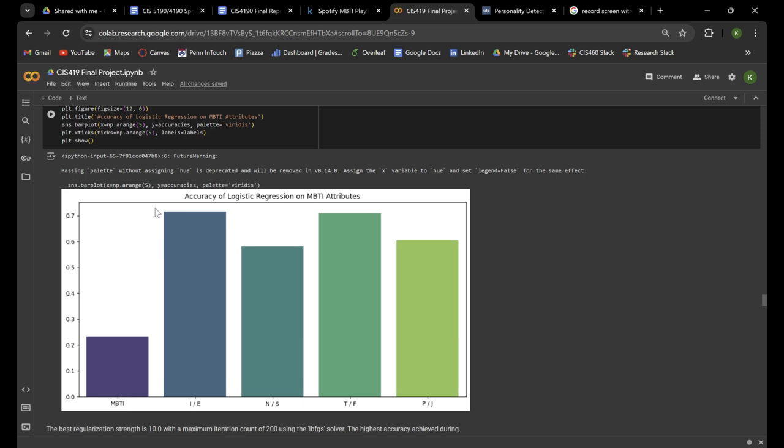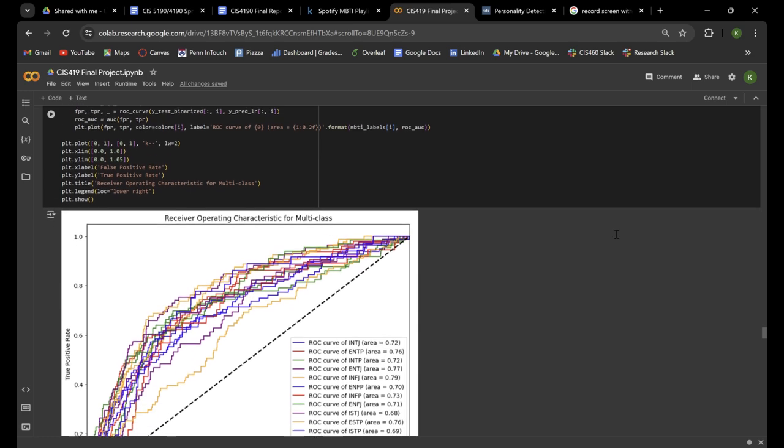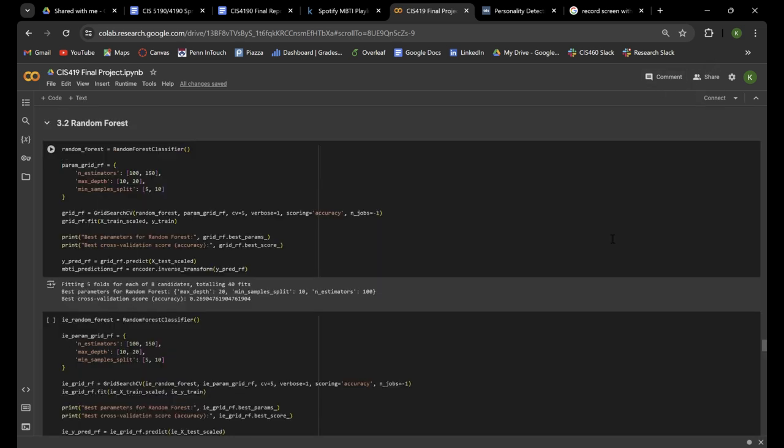It is also important to note that if we were to independently multiply the percentages of getting all 4 of these attributes correct, it would be lower than this training accuracy reported by the complete set of 4 traits, indicating that there is some sort of correlation between independent MBTI attributes. Additionally, here are the logistic regression coefficients we've got after training our model on the full 4-feature MBTI. And here is the receiver operating characteristic for each of the 16 MBTI classes. Once again, you can check out our Google Colab to read any of the analysis we've done on the results of these tables. Moving on to our second model, which would be random forest.